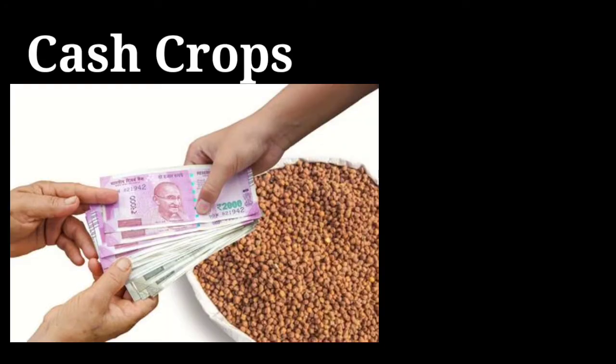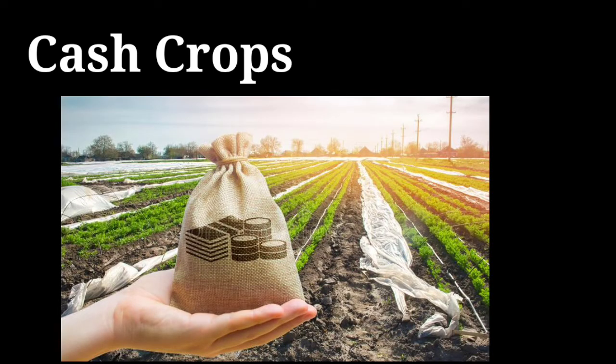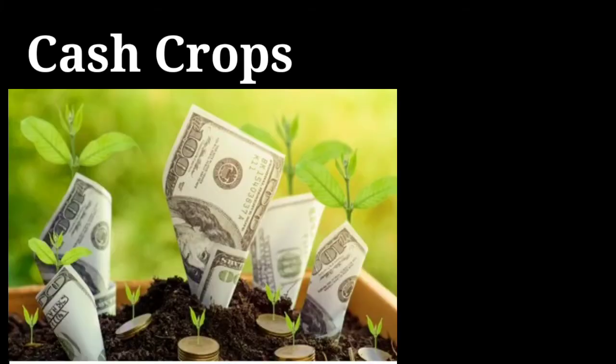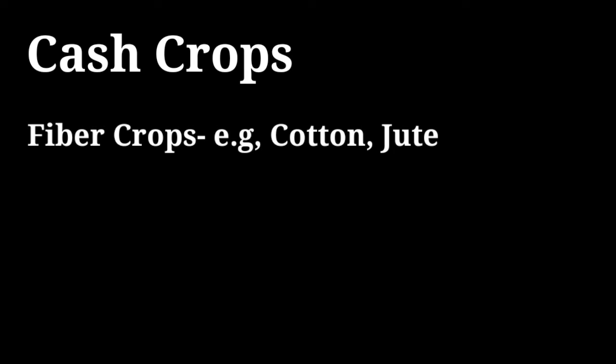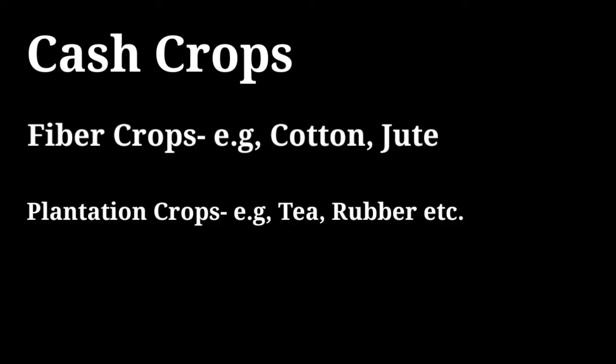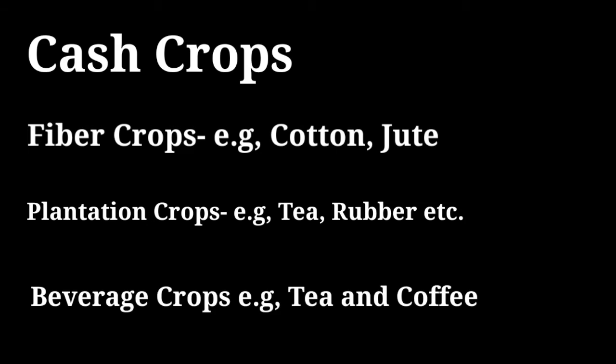And cash crops, on the other hand, are those crops which are grown for sale in the international market or in the domestic market rather than for one's own requirements. Cash crops are further classified into three categories: fiber crops, plantation crops and beverage crops. Some examples of fiber crops are cotton and jute. Plantation crops like tea and rubber are some examples of plantation crops, and beverage crops like tea and coffee are some examples of beverage crops.